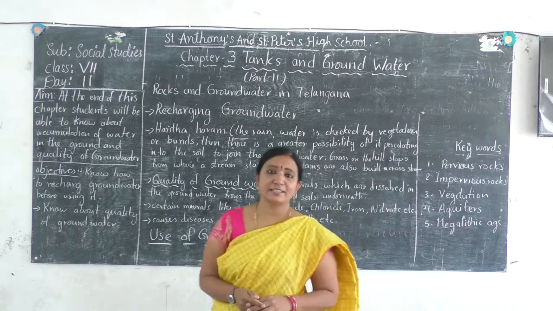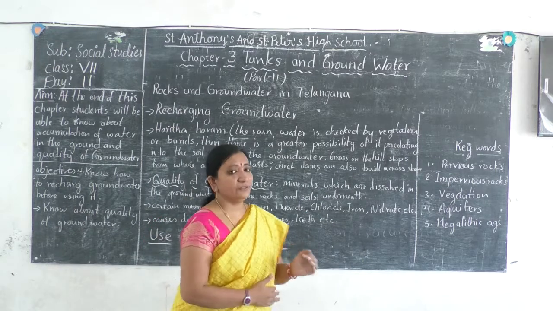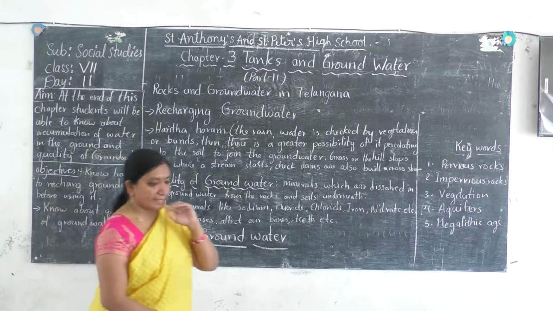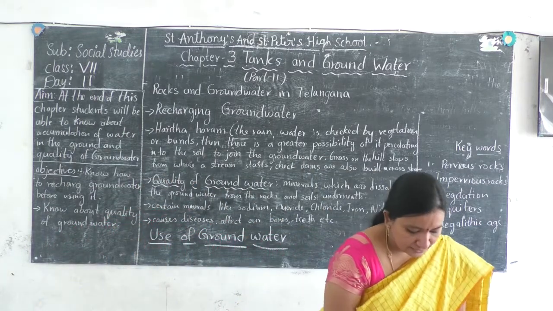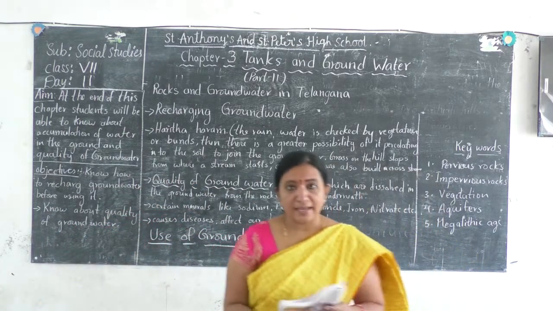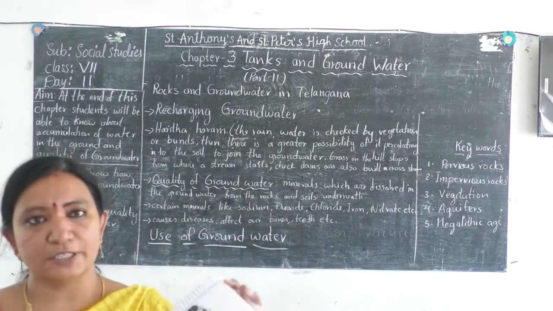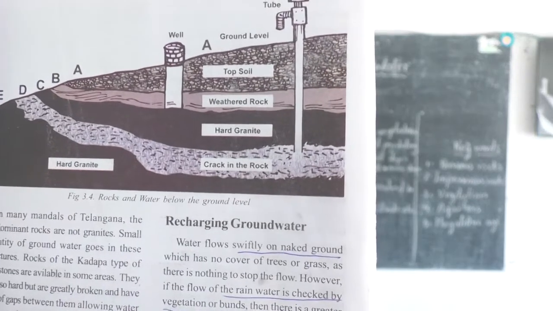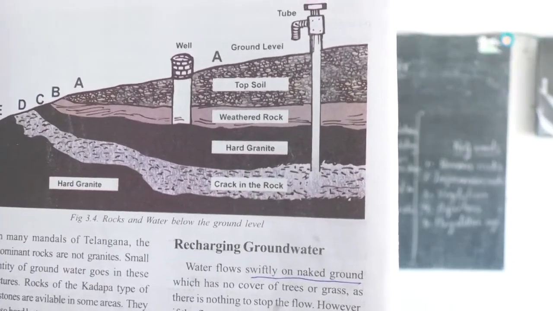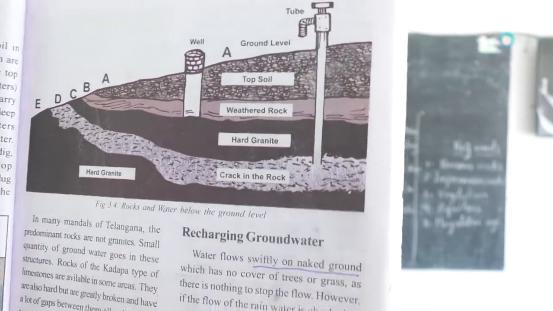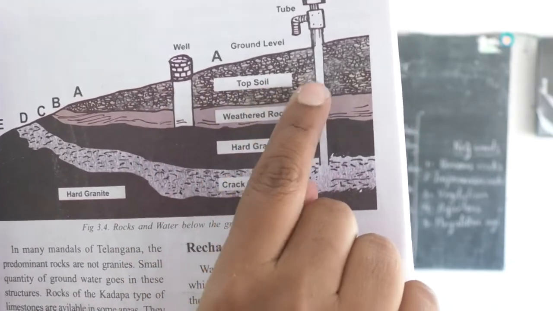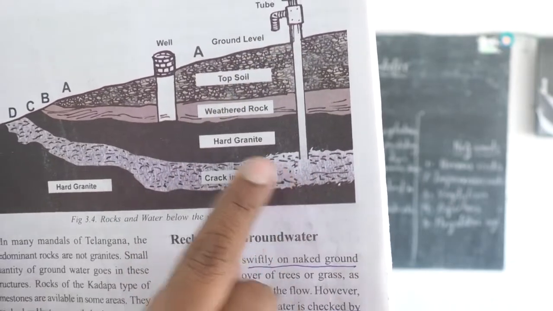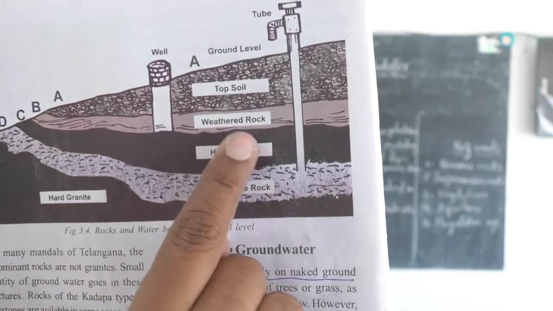In the last class I explained to you how the different rocks and groundwater are in Telangana. So let us see this picture. Last time I had not shown you this picture. Here this picture gives you a clear idea about the rocks and water below the ground level. You can observe here the upper topsoil is the ground level, and here you can see weathered rocks.